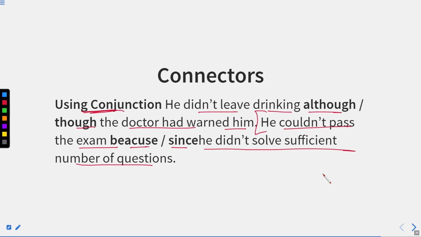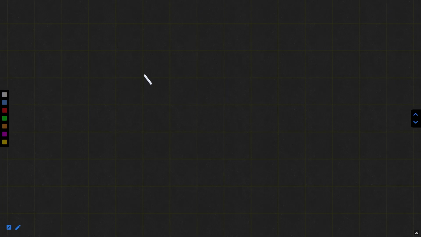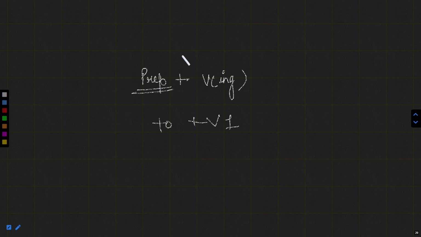We can either change the structure of the sentence using conjunctions and replace these prepositions. Also, another thing to rectify these two sentences is that we can use the ing form or the alteration form of those verbs after the prepositions, because it is known that after a preposition the verb that follows should always be in ing form. Instead of to, after to we can only have verb first form, whereas after every other preposition we should have verb with ing. Okay.